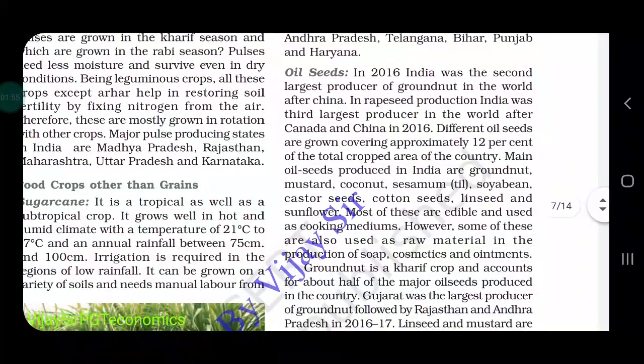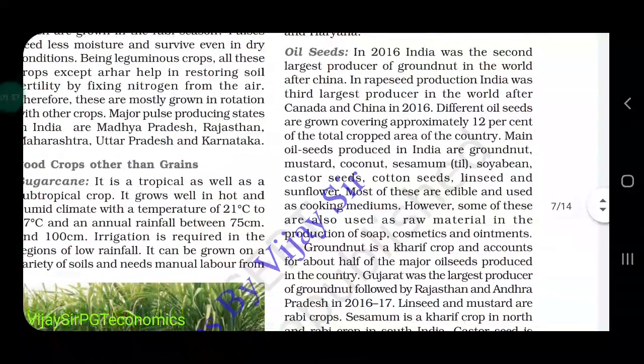Different oil seeds are grown, covering approximately 12% of the total cropped area of the country. The main oil seeds produced in India are groundnut, mustard, coconut, sesame (sesame means til), soybean, castor seeds, cotton seeds, linseeds, and sunflower. These are the different crops through which we get oils.